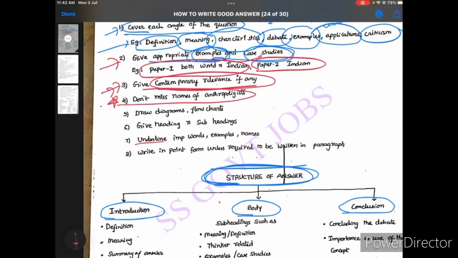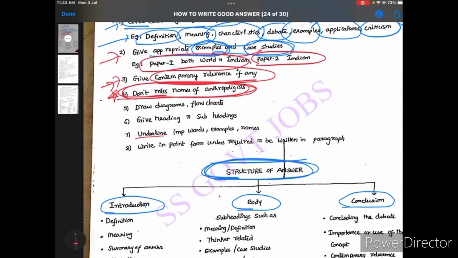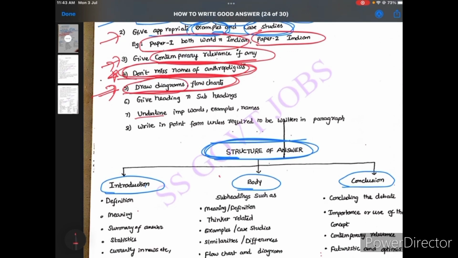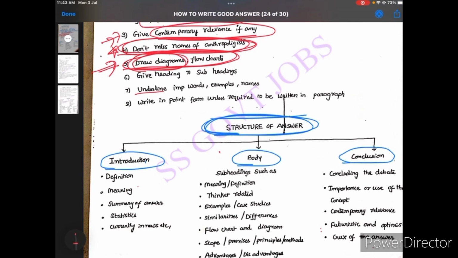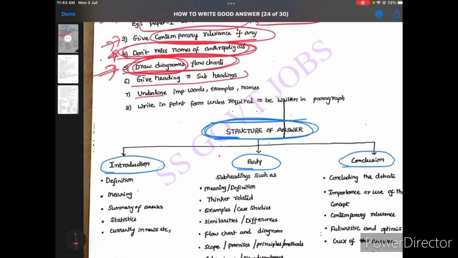This is also a very important point: don't miss the name of the anthropologist. Whenever you are writing the theories part, socio-cultural part, biological part or tribal part, use the name of the anthropologist in case studies or definitions. This is a very important point. It will give more weightage. And after that, diagrams. Diagrams and flowcharts also play a very important role in your answer, and I will explain lastly how to use diagrams and the importance of diagrams. After that, give headings and subheadings in the body part. How to write the body part, I will explain next.